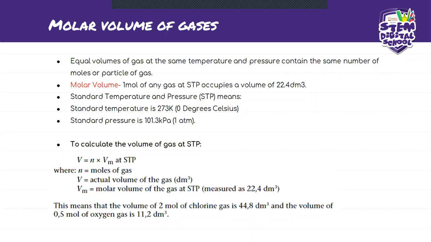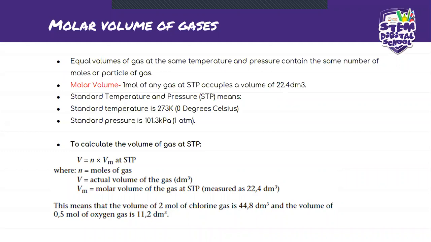So what is a molar volume? Molar volume is that 1 mole of any gas at STP occupies a volume of 22.4 dm cubed. Okay? So this is the molar volume. Which means that whenever you get a problem and they say at STP and they're looking for the volume, this is what you're going to have to use. This volume right here.